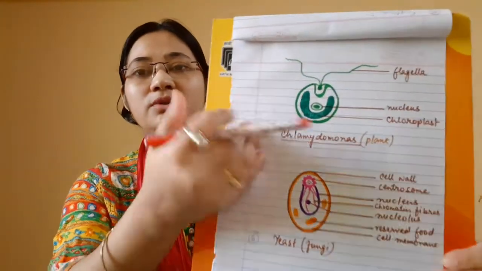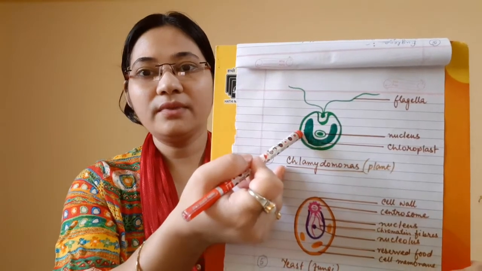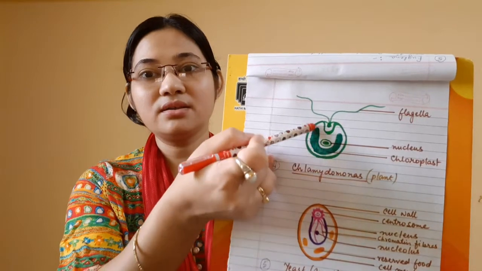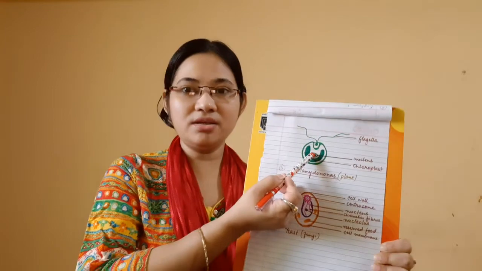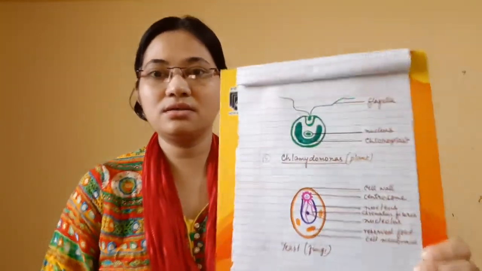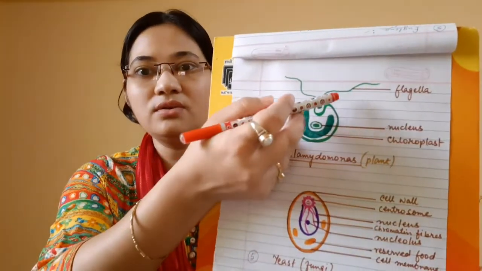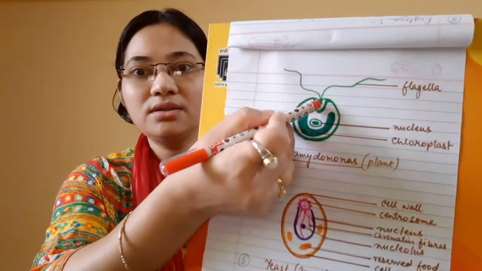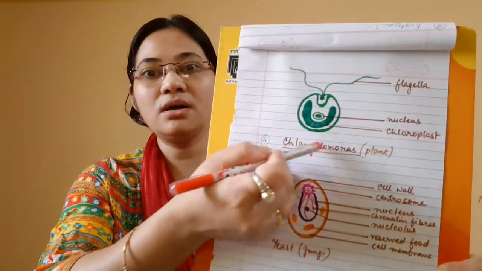Now, in case of Chlamydomonas, Chlamydomonas is a plant cell. So this is the cell wall, and the cell membrane is also present inside. This semicircle-like structure is the chloroplast. So they are very much plant cells. They can perform photosynthesis, and they are found in aquatic regions. It has two flagella, singular is flagellum. Got it? And this is the nucleus. This is the basal body from where the flagella arise. So Chlamydomonas is a plant.